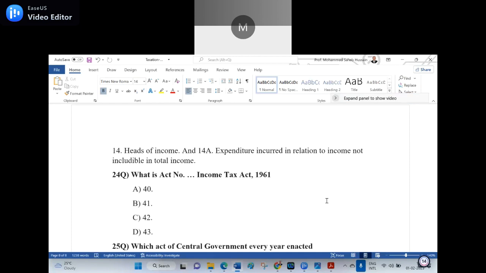Supplementary question. Options, please, sir. I have not given any options here. I asked the supplementary question orally. 3 times, sir. Only 3 times? 5 times. The Income Tax Act is amended only 5 times.